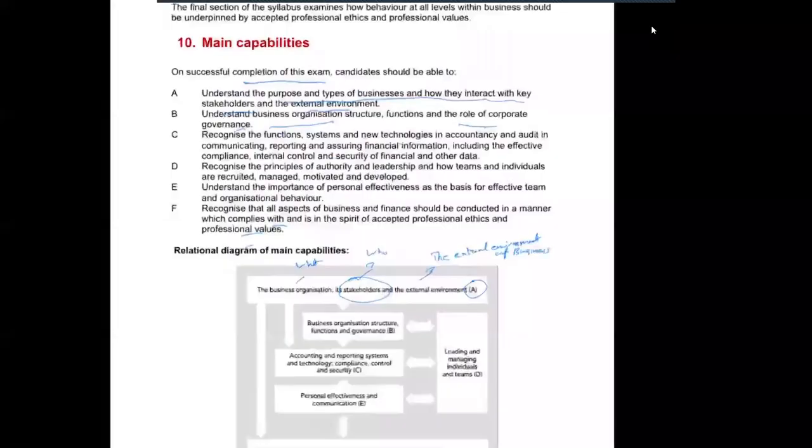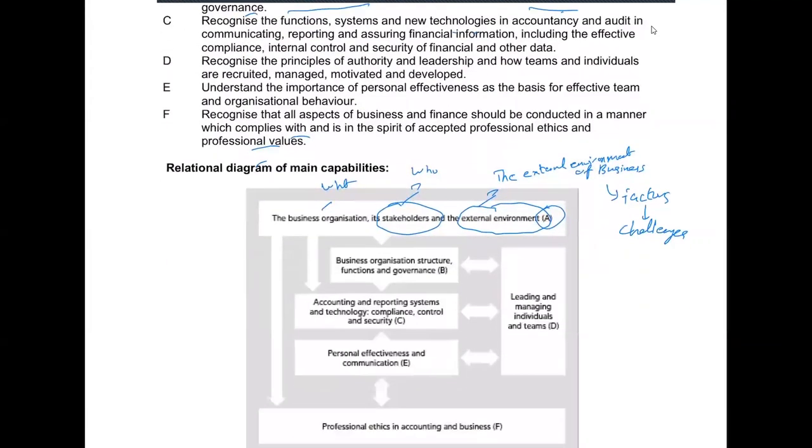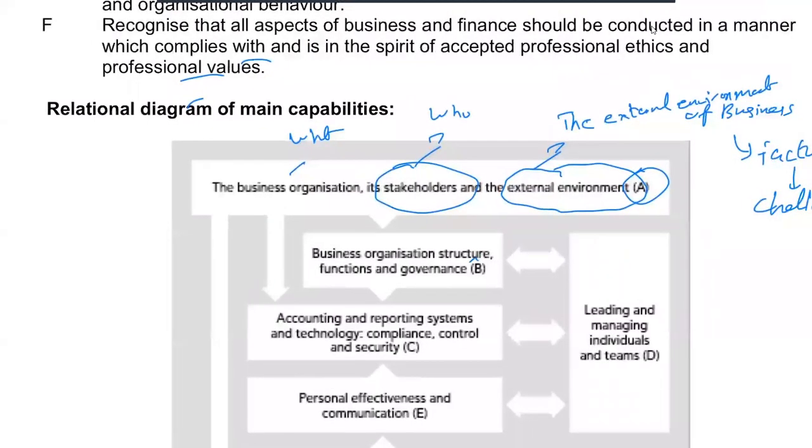Then the external environment. What factors affect the external environment of the business? The challenges. There are different types of theories relating to this. Then part B of the syllabus, business organization structure, function, and governance. ACCA wants you to know about the functions of the business organization, that when you enter it, you should know how it functions and what type of governance is there.